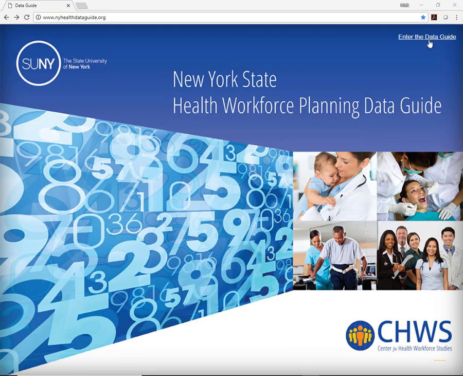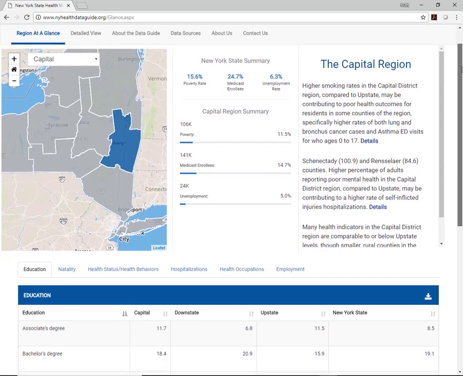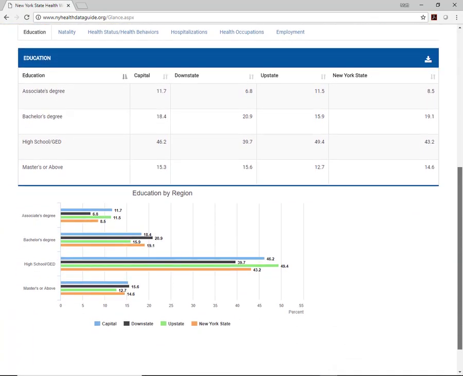When you first get into the data guide, it starts at a region at a glance. As you see, these regional views give basic information on the region, supported by some narrative on the right side of the page. When you scroll down on this page, you will see other data that can also be reviewed, such as information on education, natality, health status and behaviors, hospitalizations, health occupations, and employment. Notice that on this page, the data is presented in both a table and graph form.